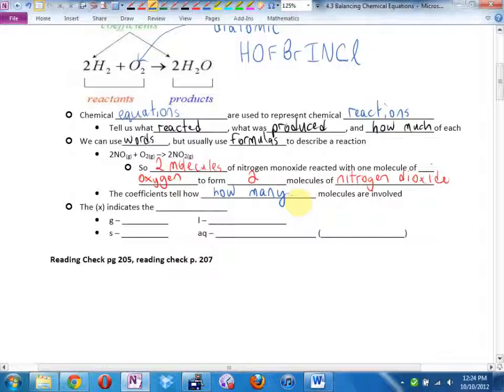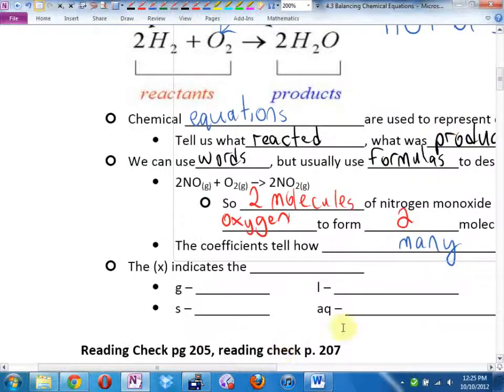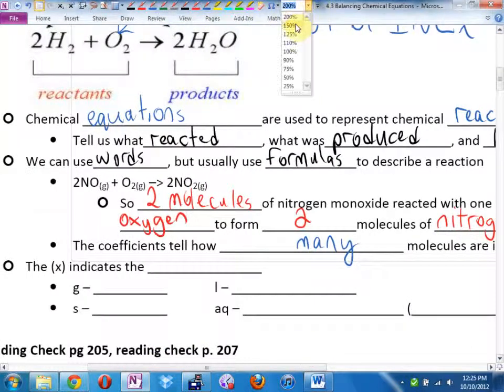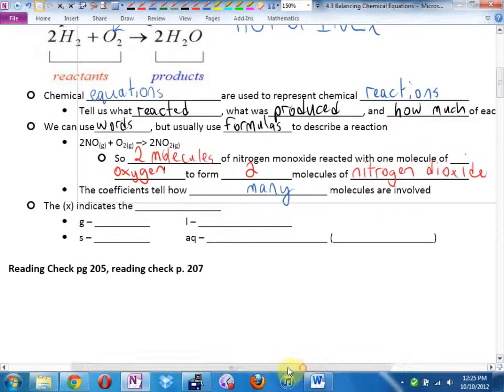Yeah, my handwriting is messy. Oh, how twice? Good point. Coefficients tell us how many molecules are involved. What do you think? Make it a little bigger so you can read. Too big because you can't fit it on the screen, Mr. Dewick. How about that? That works.